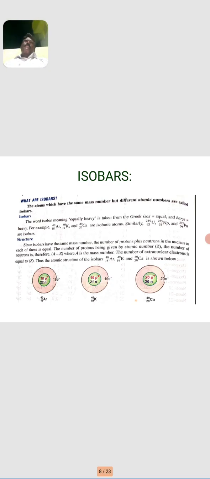So what are isobars? Atoms of different elements which have the same mass number but different atomic numbers. In the previous study, the isotopes of the same element have the same atomic number and different mass numbers. But here, isobars are different elements that have the same mass number and different atomic numbers.